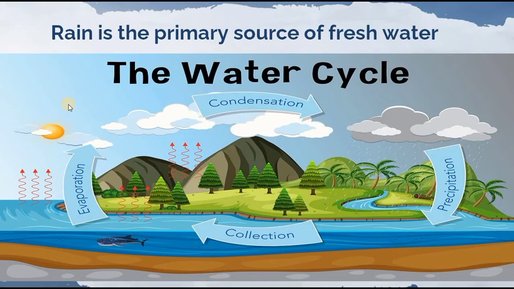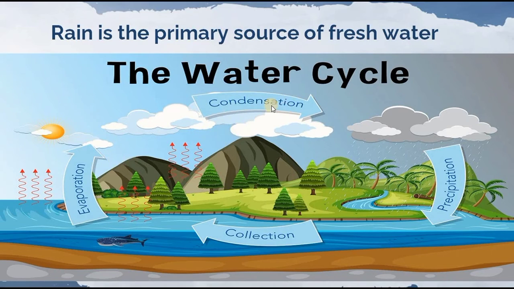Now let's understand about the water cycle. As we know, rain is a primary source of fresh water. Students, there are three processes of water cycle: evaporation, condensation and precipitation. So in the evaporation process, liquid water evaporates into water vapor.